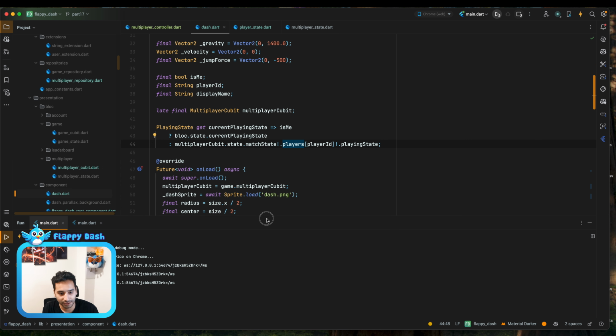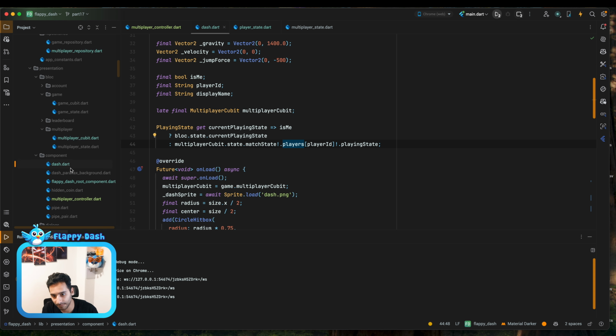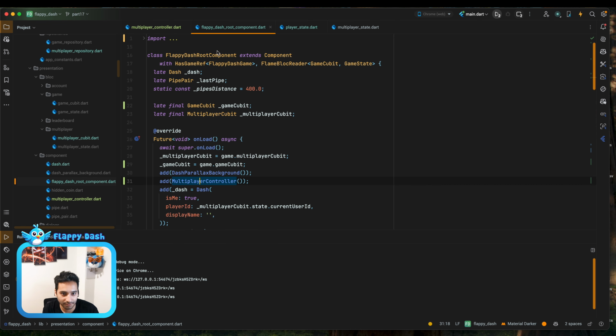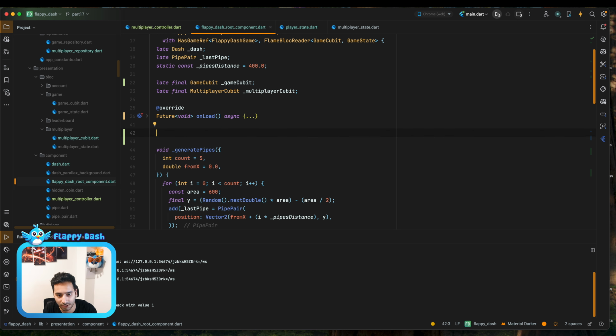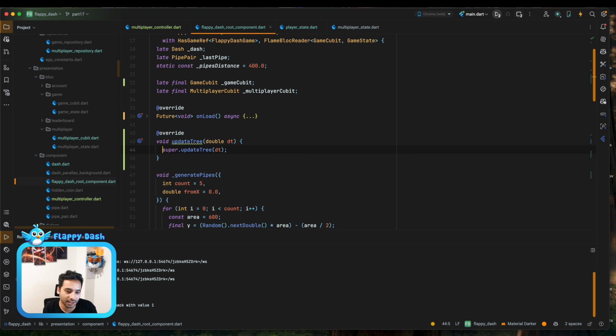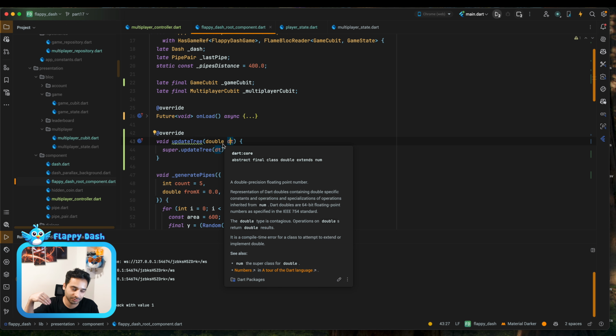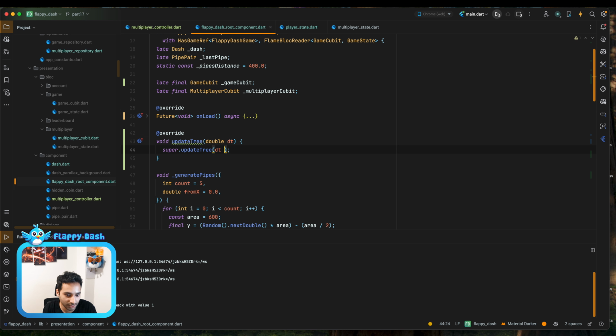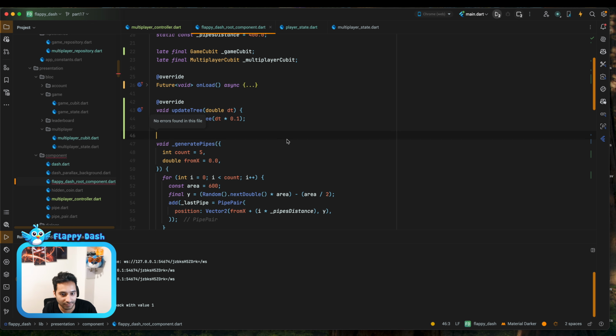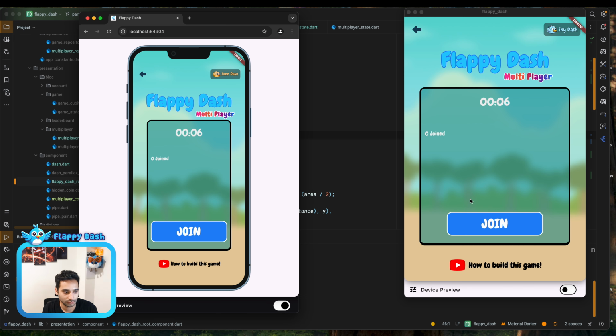Okay, so to debug that, I'm going to do something in the root component or root node. Yeah, it's here. As you remember, it is the component that contains everything. It's the root node, and we have a method called update tree, and this is the delta time that is going down the tree to update all the components, and I'm going to times it by 10%, so it means that we have a slower game. So let's see. Okay, so let's join the lobby.